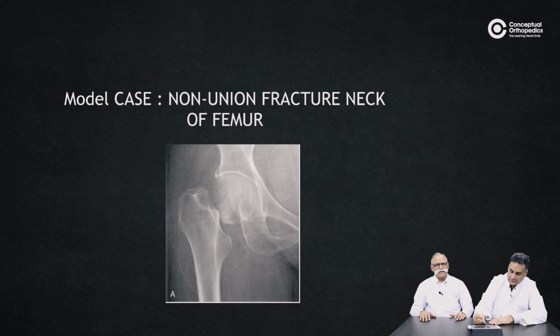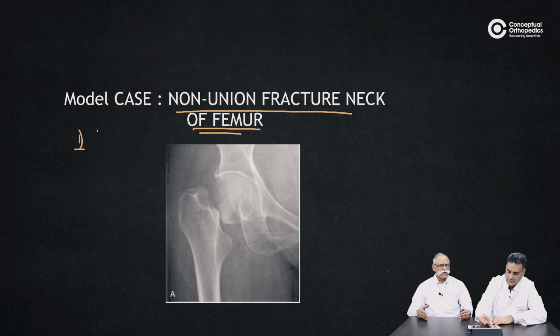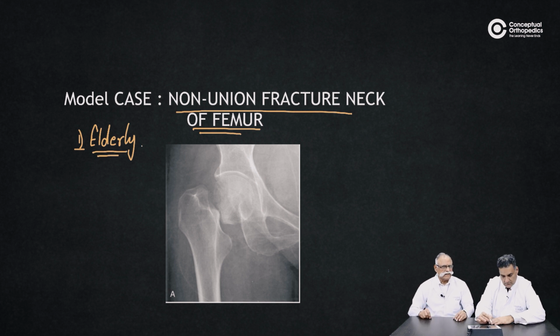Okay. So non-union of fractured neck of femur is commonly seen either in an elderly age group which has not been treated, what we call untreated or neglected cases, or at times in younger people who have been treated but the fracture has not united. So these are two major scenarios.